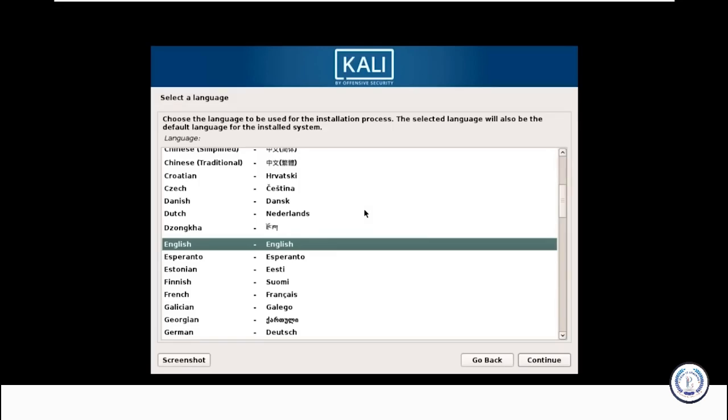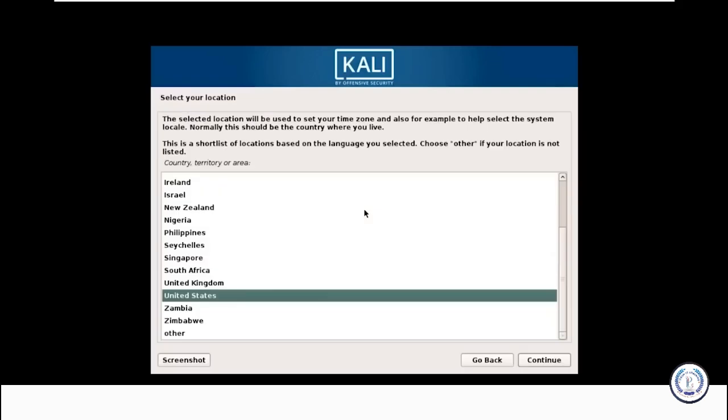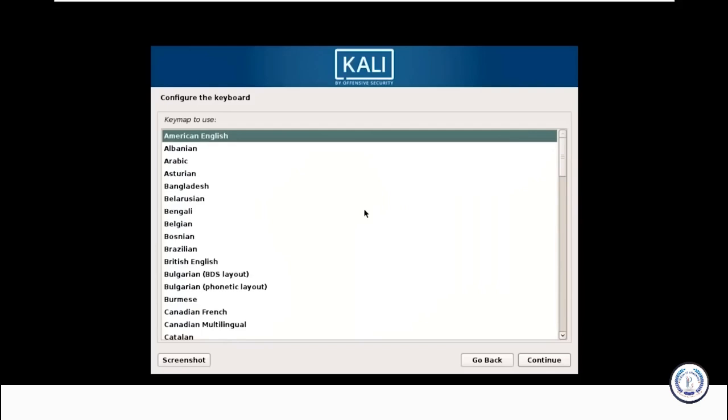It's prompting you to select a language. Select your preferred language, then your country location. Let's say English and press enter. It's asking you for the country location. Just give United States and enter. And I want the keyboard to be configured with American English. You can choose any native language. Like I said earlier, it supports multiple languages, so go ahead and choose it. But it might complicate the way you use Kali Linux later, so you can always stick with English only.